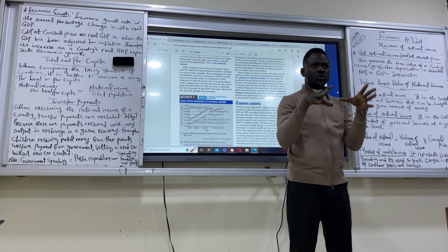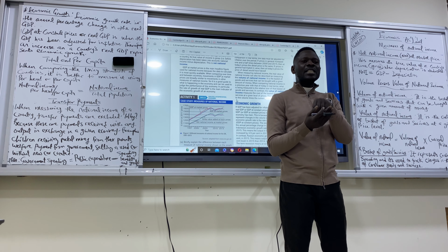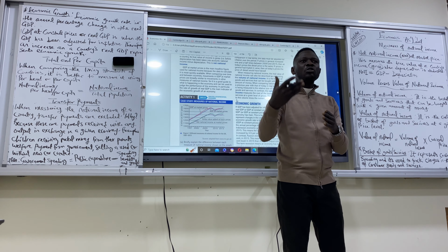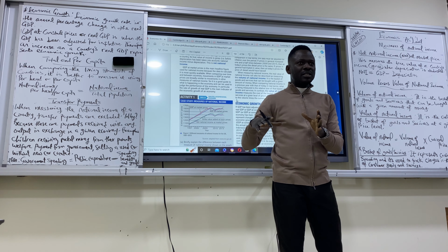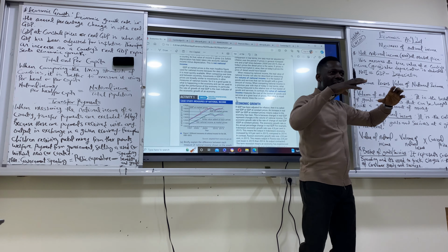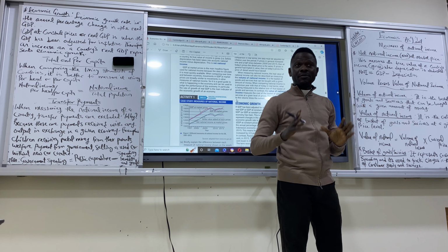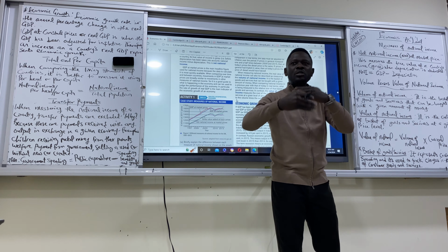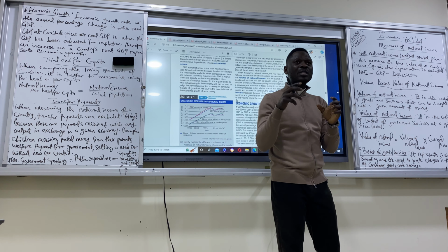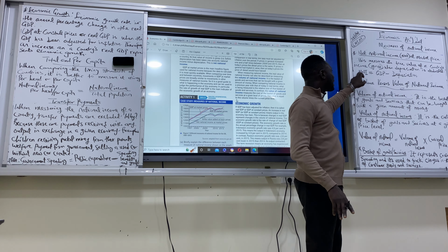GDP is the value of the goods we have produced domestically. So when it comes to net national income, it means those capital stocks we have, because we continue to use them, they will start depreciating. Because we use those capital goods, like equipment and machines, to produce goods and services, as we continue to use them, they reduce in value. So that value, we have to take it away from what they are used to produce. That is called the net national income.